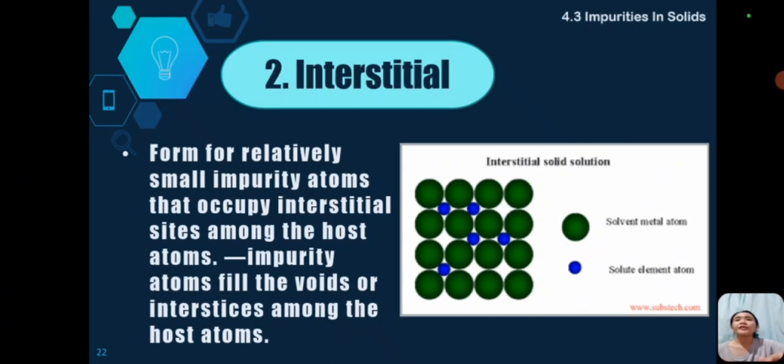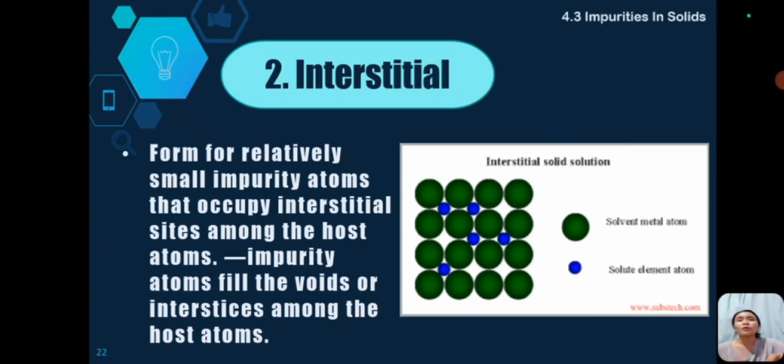Interstitial form is for relatively small impurity atoms that occupy interstitial sites among the host atoms. Impurity atoms fill the voids or interstices among the host atoms. Kung sa substitution, pinapalitan talaga nila yung host atom, dito naman sa interstitial, pinifill in nila yung mga small gaps sa lattice sites. Kaya nga, kung makikita nyo dyan sa picture, yung mga solute atoms or yung blue is nagsusumiksik sa mga spaces or yung mga void in between sa mga host atom.